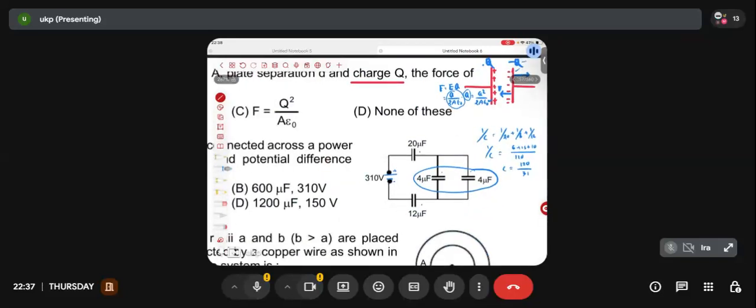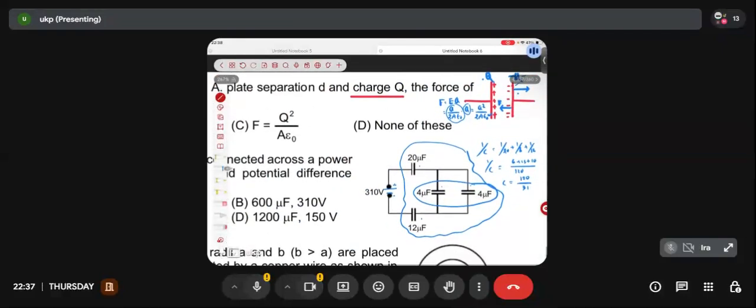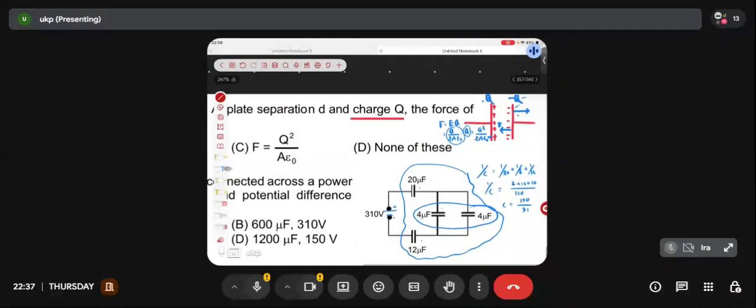So does it mean, guys, this whole network, this complete network can be replaced by a single capacitor of capacitance 120 by 31 microfarad? Can I imagine? Can I think in this fashion? Yes or no? This whole combination can be replaced by a single capacitor of capacitance 120 upon 31 microfarad? Yes or no? I'm erasing this one. I will be writing here.